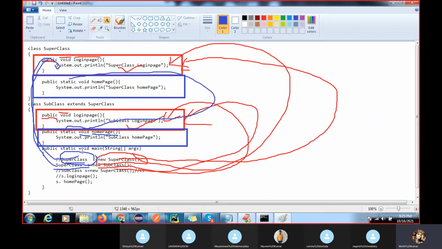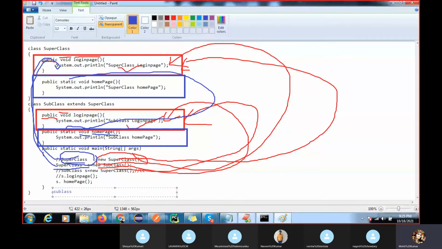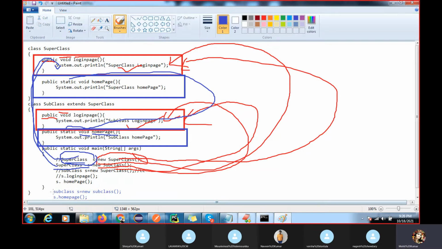Here, if you write subclass s equal to new subclass, and now I call s dot homepage, which method will execute? Method hiding will check which type of class you have. So we have a subclass type reference variable, then the subclass method will execute.